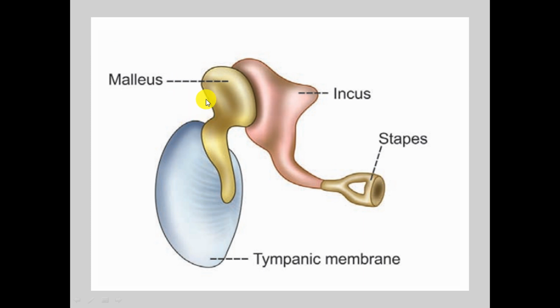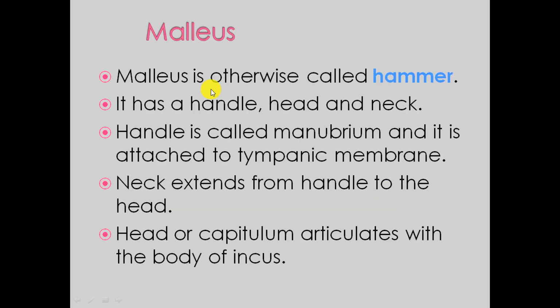Before malleus we have this tympanic membrane. Malleus is connected with the tympanic membrane. Here this side opening is the external auditory meatus. Incus is the middle bone and stapes is connected with the inner ear, that is your cochlea. Malleus is the first bone of the ear ossicles and it is also known as hammer.